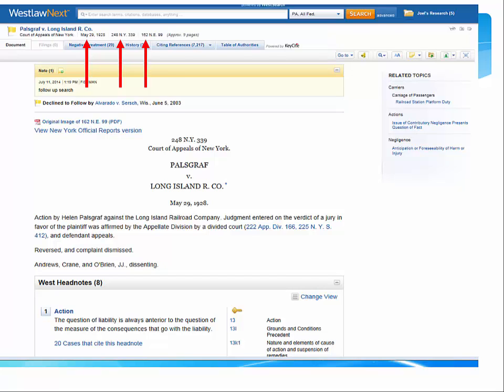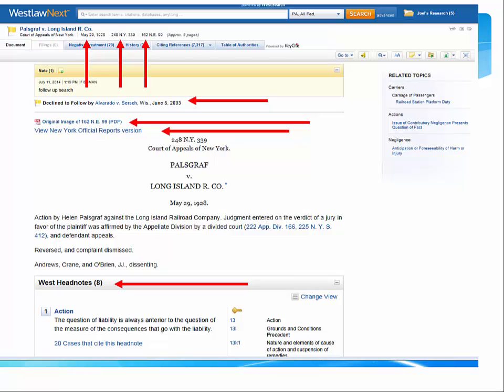The direct history of the opinion is provided as declined to follow in Alvarado versus Search. Near the bottom of the screen, the West headnotes begin before the text of the opinion. To read the case in the original official report, click on the New York Official Reports version link. Or, click on the original image of 162 Northeast 99 to retrieve the case in a PDF format.